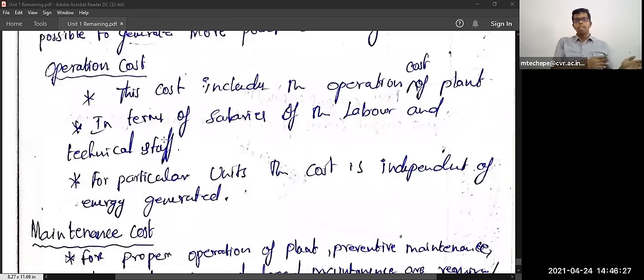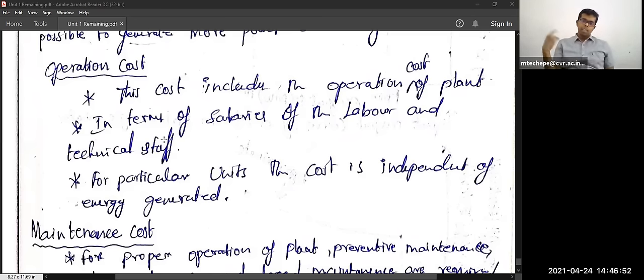Coal handling plant, ash handling plant, then economizer, boiler, furnace, then steam tubes. Someone has to maintain the tubes, then generator, then turbines. Like many things are there in the thermal power station.